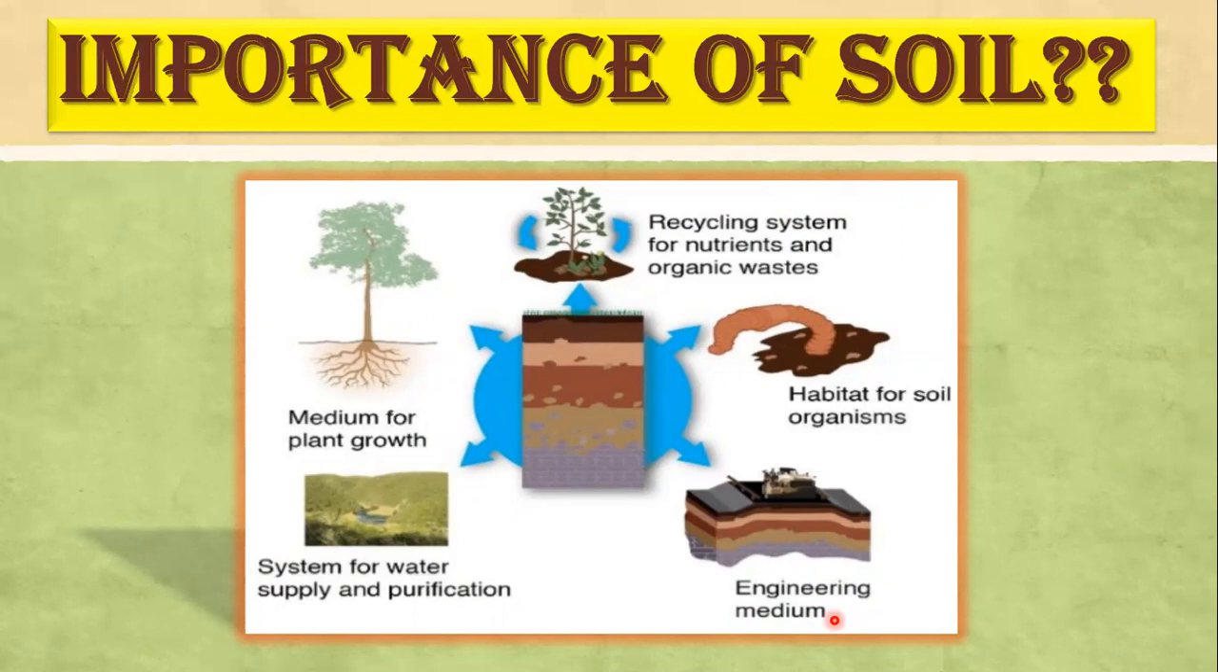So we can say soil helps in the growth of plants. It acts as a habitat for all organisms, a place where many organisms live. I think without soil life is not possible, because without soil there will be no plants, and if there are no plants, then obviously life on the earth is not possible. So we can say soil is very much essential for our living.